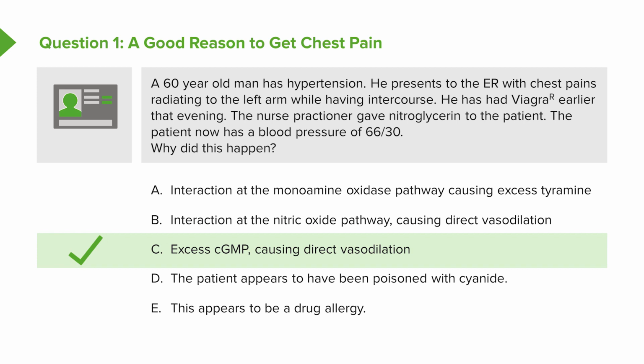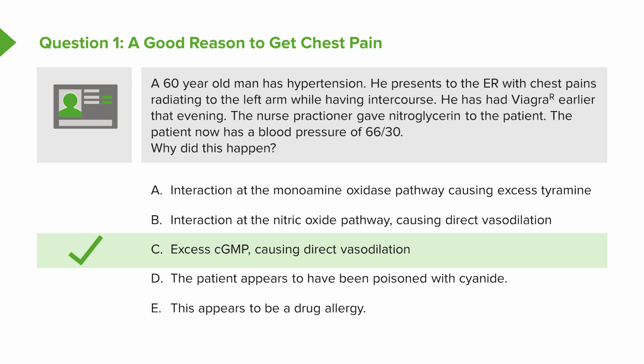Good, you chose C, excess cyclic GMP causing direct vasodilation. Let's take a look at each of the potential answers and figure out why each one was right or wrong. So A is not correct. This has nothing to do with monoamine oxidase. It is true that you can have an interaction between a monoamine oxidase and tyramine-rich foods like wine and cheese, and that can cause severe hypertension, not low blood pressure.